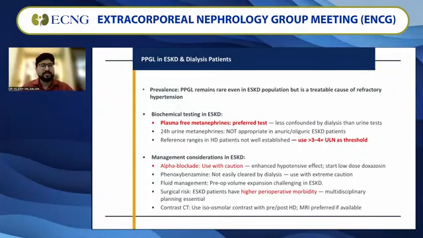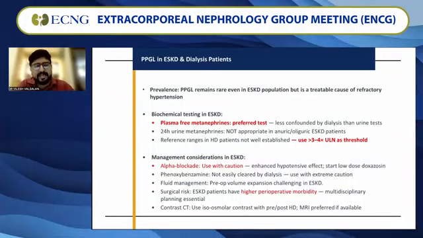So when we look at PPGL in ESRD and dialysis patients, the prevalence remains rare even in the ESRD population, but it's a treatable cause of refractory hypertension. Plasma-free metanephrines are the preferred test because urinary tests are confounded by dialysis and are not correct.